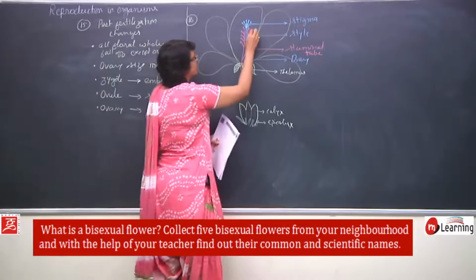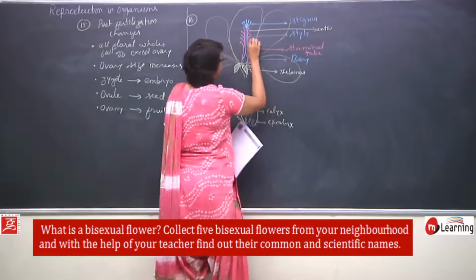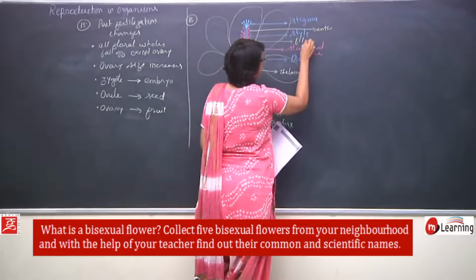So, this bulging part is the anther, and these thread like structures are the filaments.